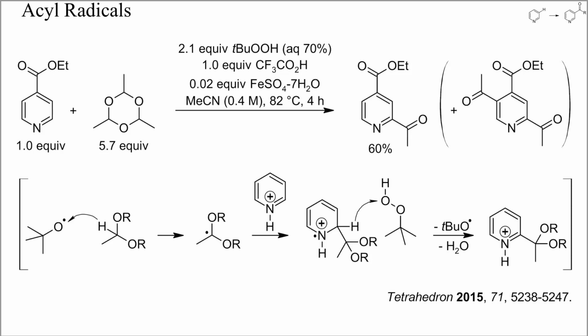This reaction probably proceeded by the radical chain mechanism sketched here. A tert-butoxyl radical, formed by iron-catalyzed homolytic cleavage of the hydroperoxide, would abstract hydrogen from the acetal. The resulting dialkoxyethyl radical would then add to the pyridinium salt to yield a radical cation. This would reduce the hydroperoxide and generate a new tert-butoxyl radical and the alkylated pyridinium salt.